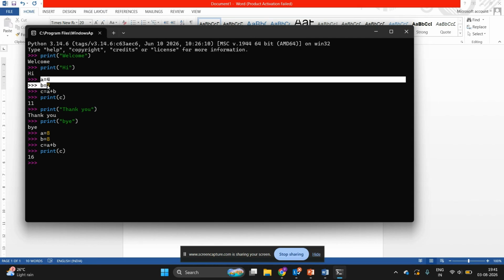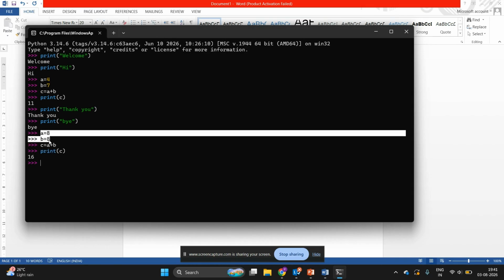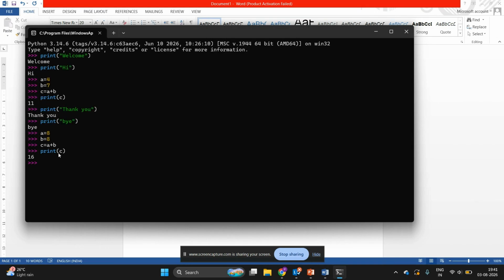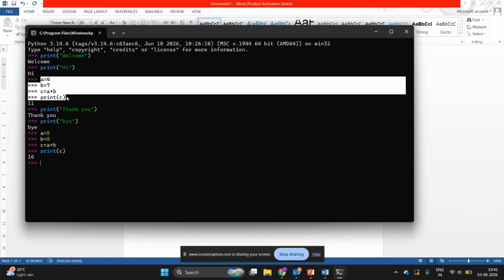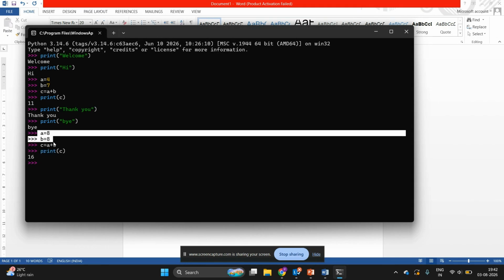So if you want to repeat a particular task after some interval, instead of typing it again and increasing the lines of Python code, we are making overhead for the interpreter to interpret the lines of code again, which will reduce our response time. So whenever we want to repeat a task, instead of typing it again, we can group these statements in a particular function and we can make a call to that function whenever we want. In that way, we will save lines.